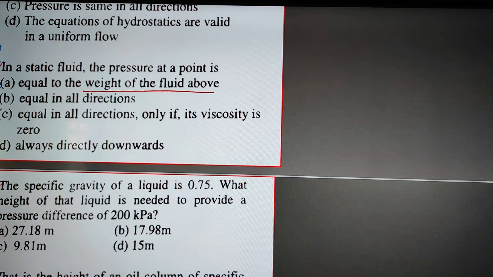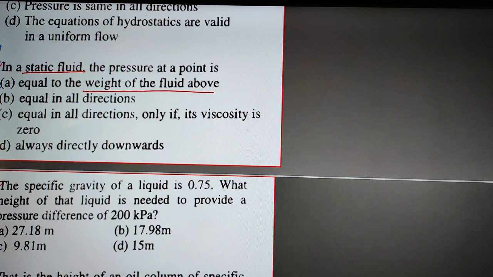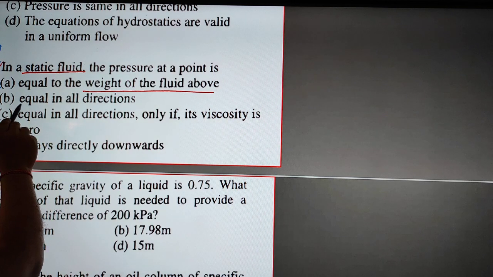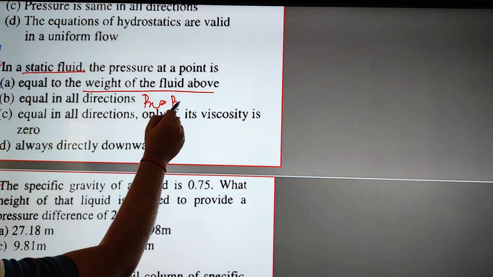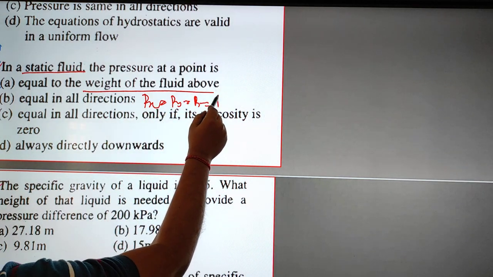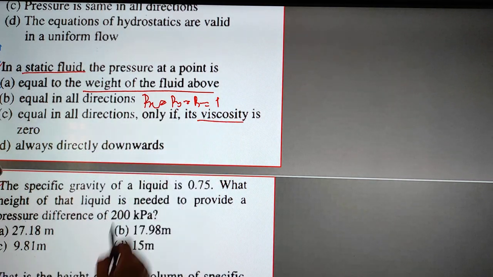Obviously, if the fluid is in static condition, then the shear stress will become 0. If the shear stress becomes 0, then Pascal's law will be valid. So Px equals Py equals Pz equals P. Is it equal in all directions only if viscosity is 0?